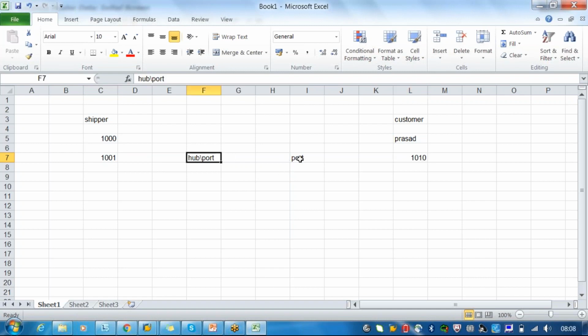How about this port? We have to create this manually in the TM because we don't have any port concept in your R3. So these ports we have to create manually in the system. In R3 we are anyway defining TCPs, right? No, we don't have any transportation connection points here.